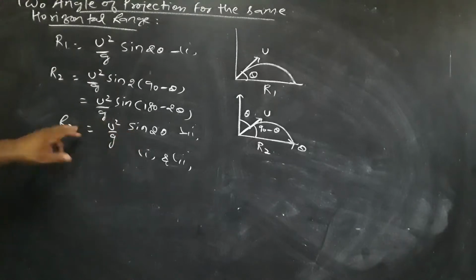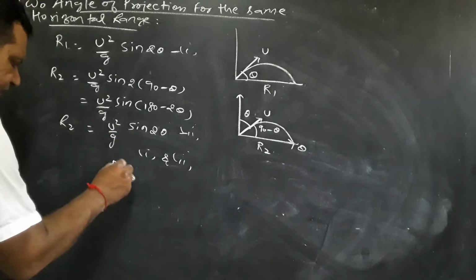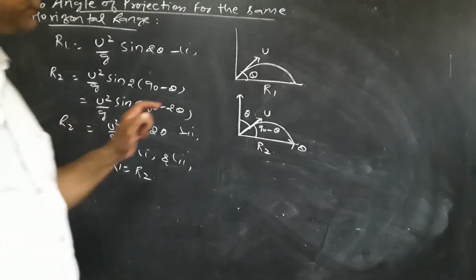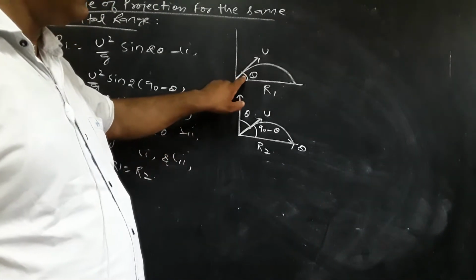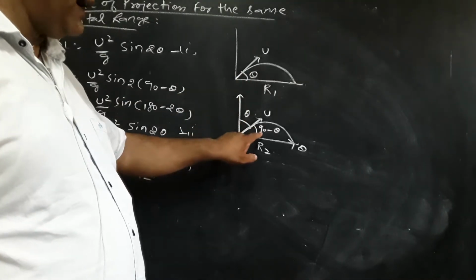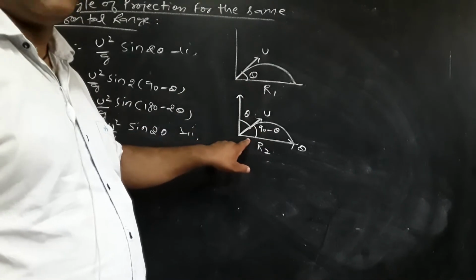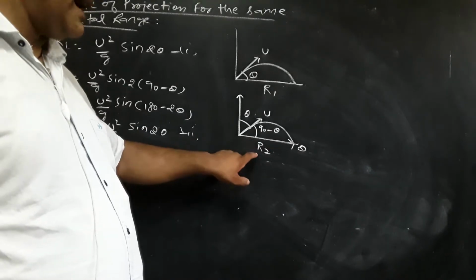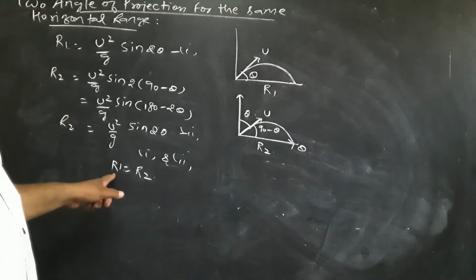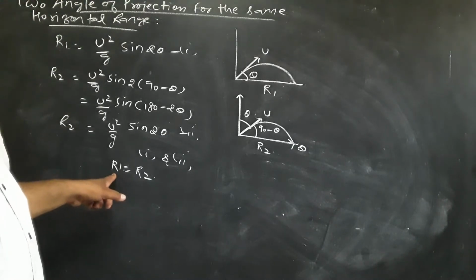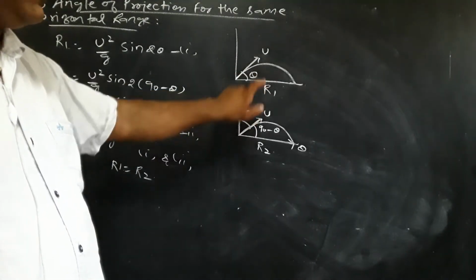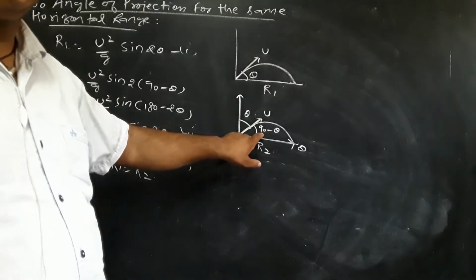From first and second, we can write here R1 is u square by g sin 2 theta, and R2 is u square by g sin 2 theta. Therefore, we can say that R1 is equal to R2. If the angle theta is with the horizontal, then the range is R1. If the angle is 90 minus theta with the horizontal, then the range is R2. So, we can say that there are two angles of projection for the same range. For the range R1, the angle is theta. For the range R2, it is 90 minus theta.